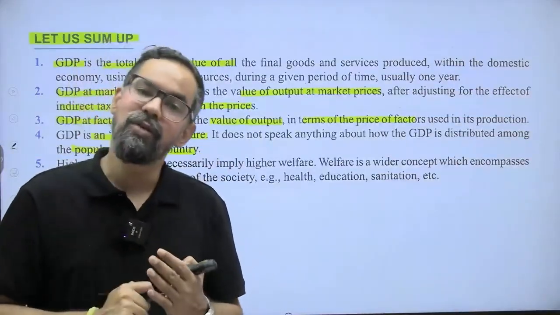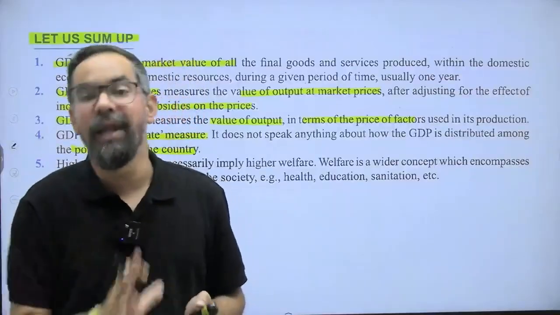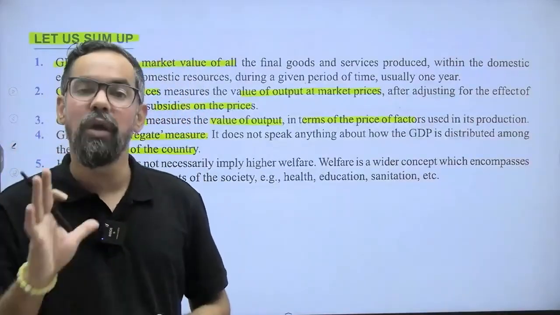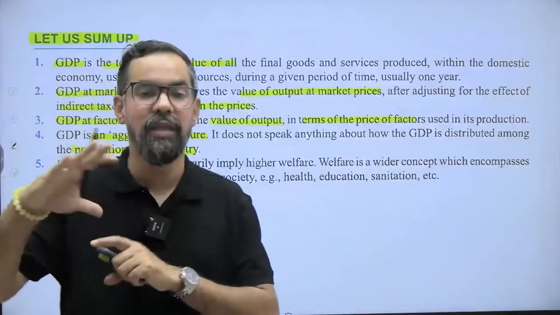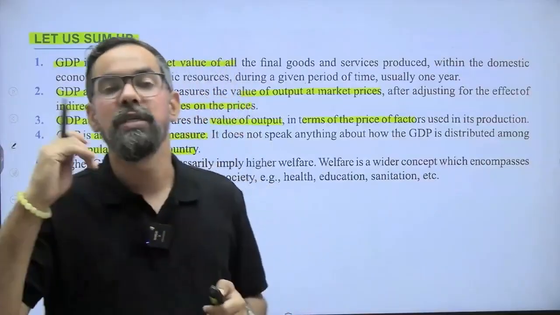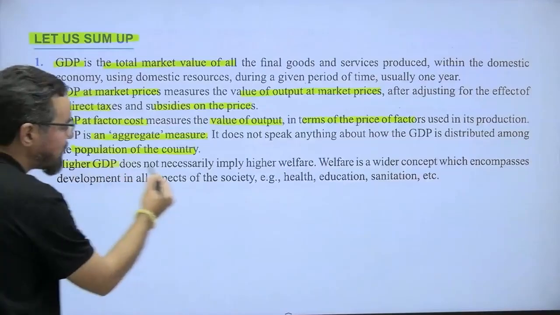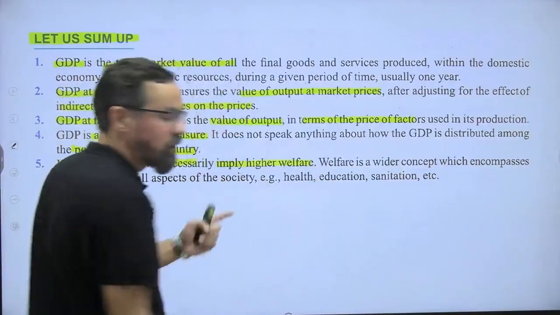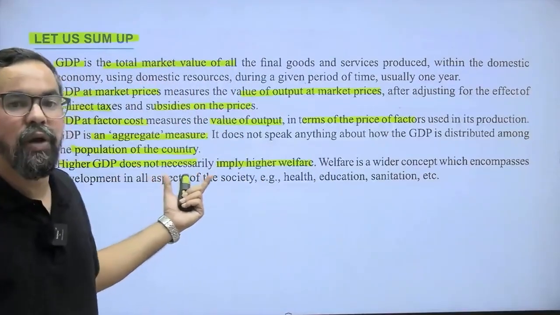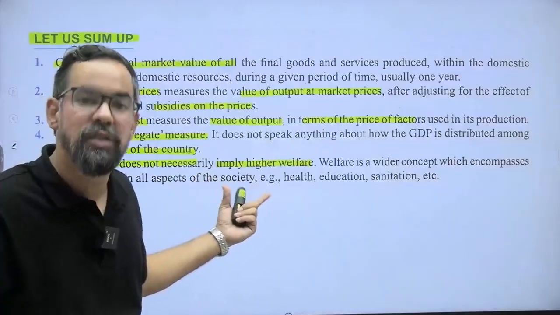But when it comes to GDP, it is quantitative in nature. They generally rank economies based on their output. Higher GDP does not necessarily imply higher welfare. India is the world's fifth largest or fourth largest economy.